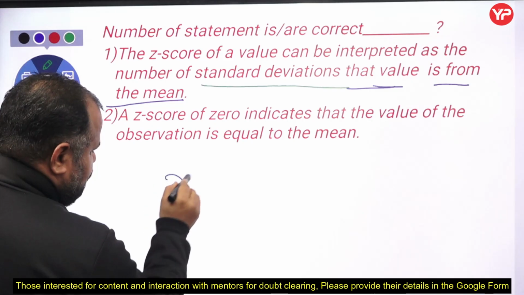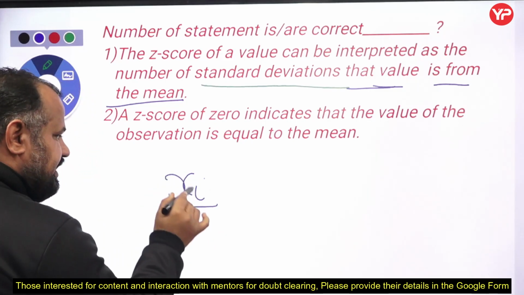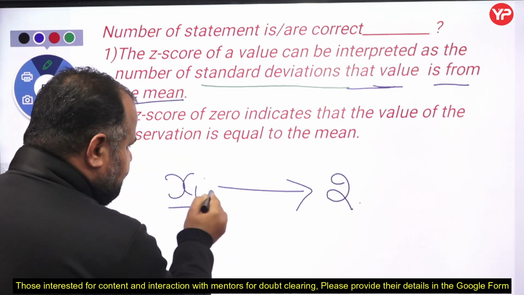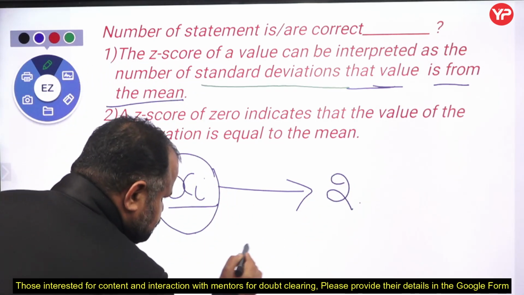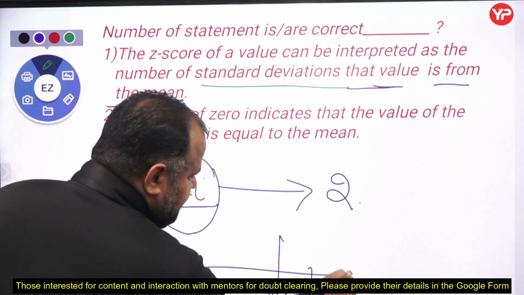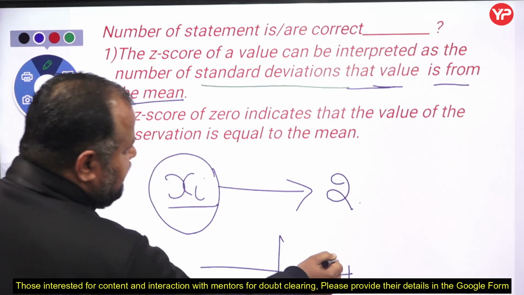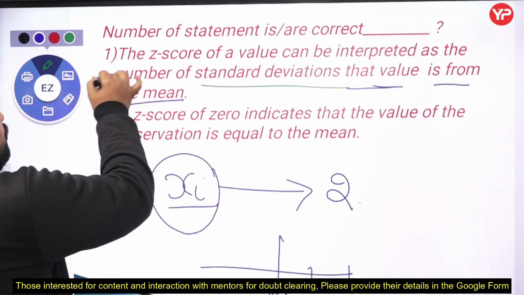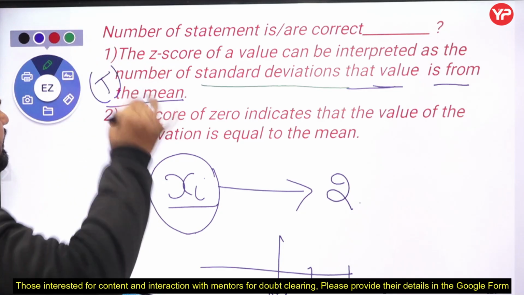Suppose that we have a value xi, and the Z score of xi is 2. It means this value is 2 standard deviations from the mean. Suppose this is my mean, this value is 1 and 2 standard deviations far from the mean. That is the point, and so the statement is correct. That's the main purpose of finding the Z score.